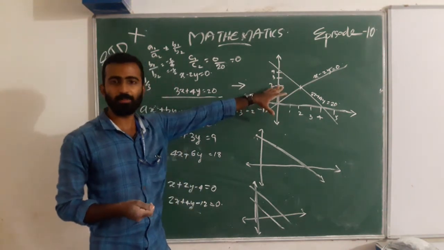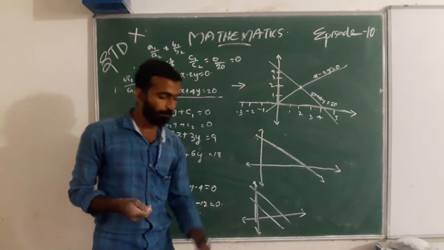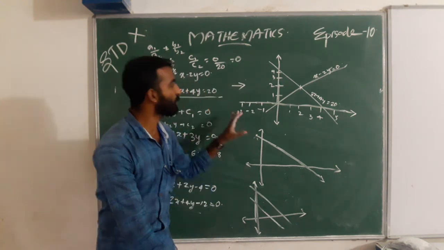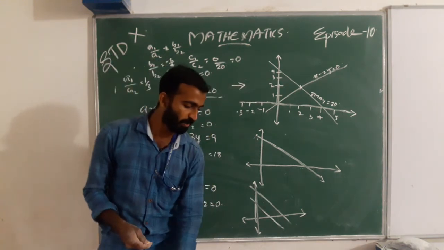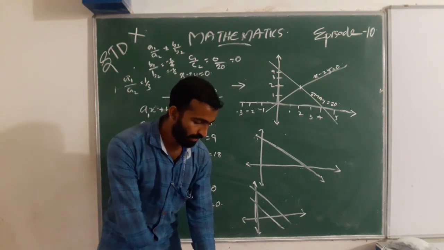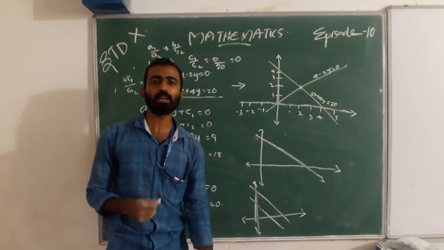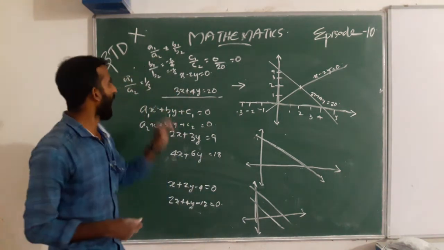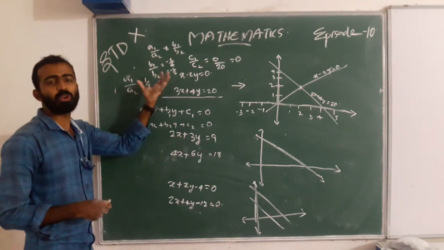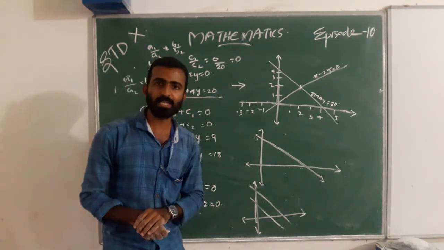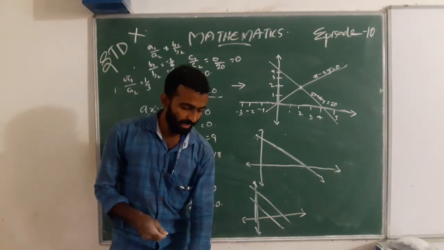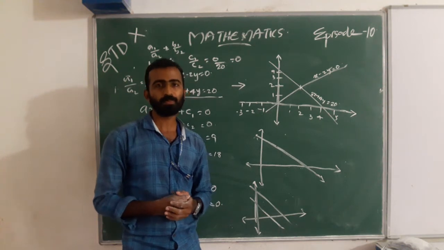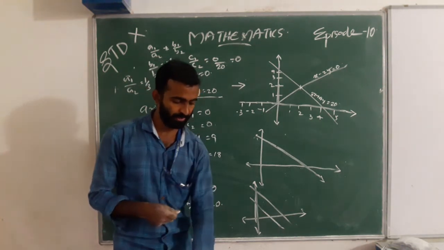We can see the graph in figure 3.2. In the textbook, the page number is 42. We can see the clear image: when we take the relations of a1 by a2 and b1 by b2, they are not equal, so the lines are intersecting. So it has exactly one solution, a unique solution.